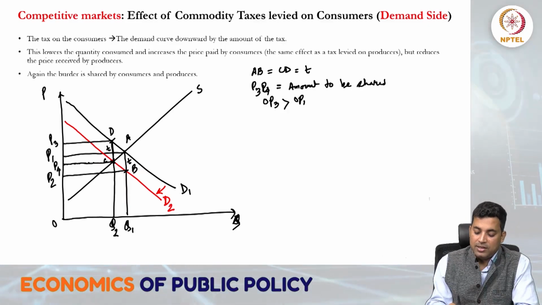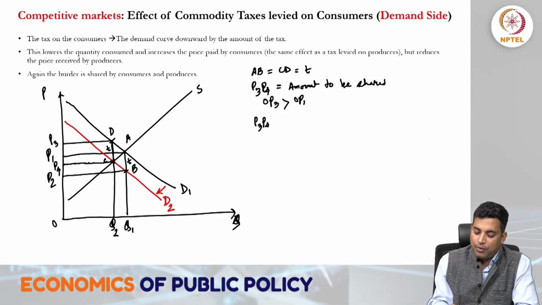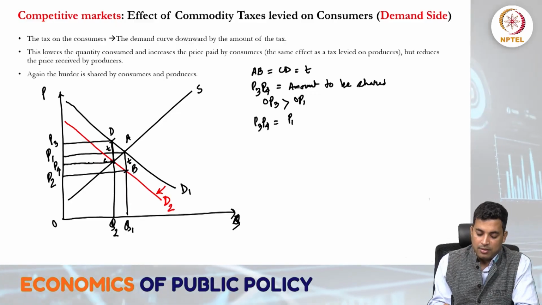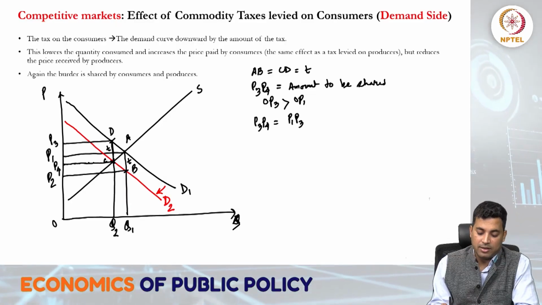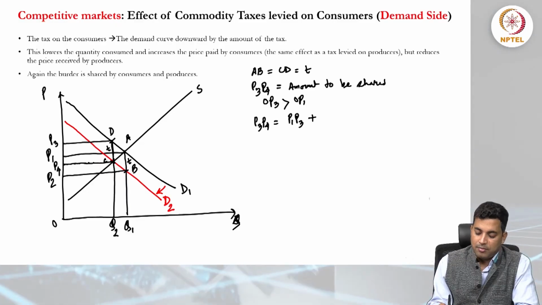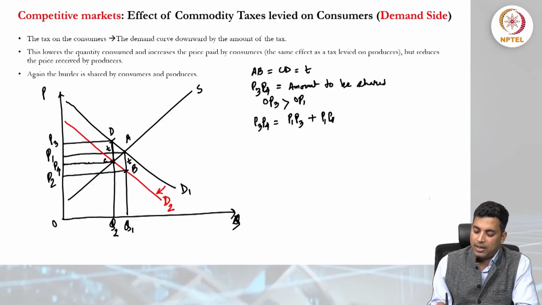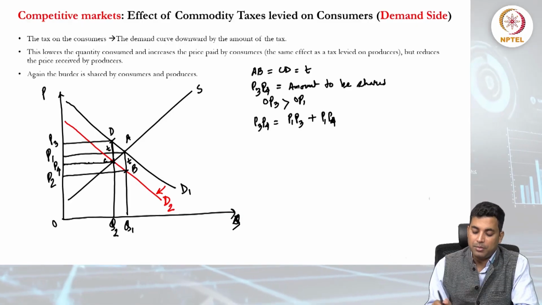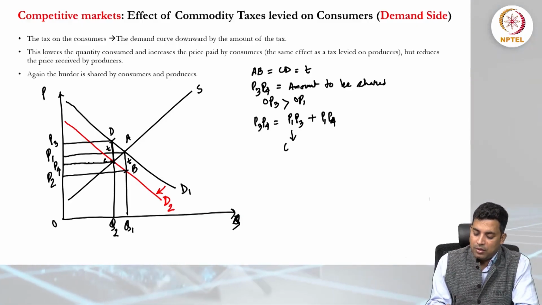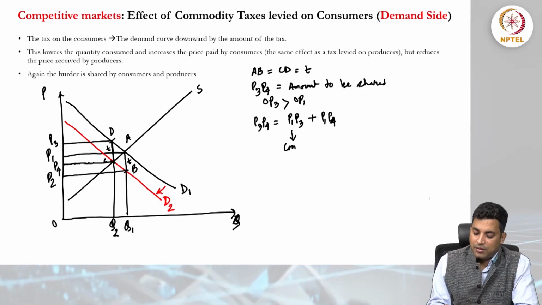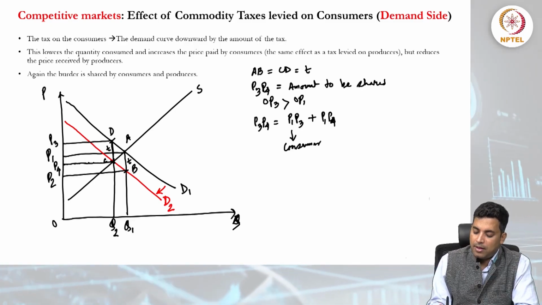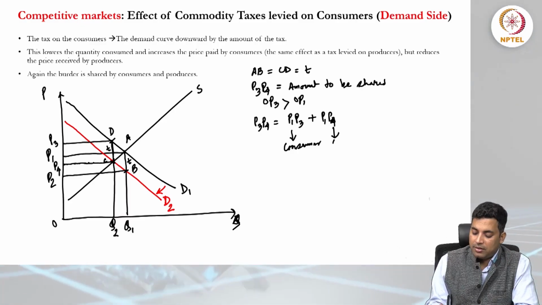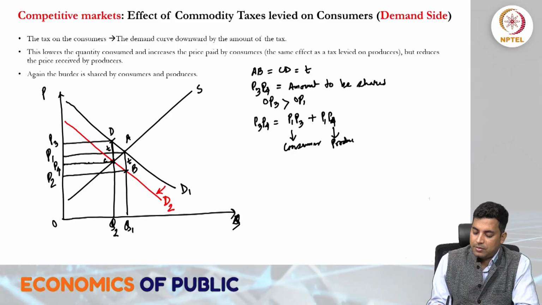So when we divide P3 and P4, the amount P1P3 will be shared by the consumer, plus P1P4, the amount shared by the producers. So P1P2 will be the tax burden for the consumer, and P1P4 will be the burden for the producers.